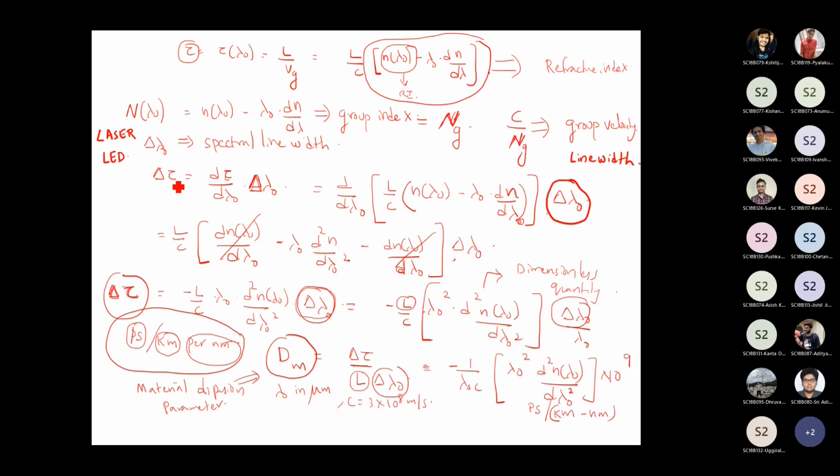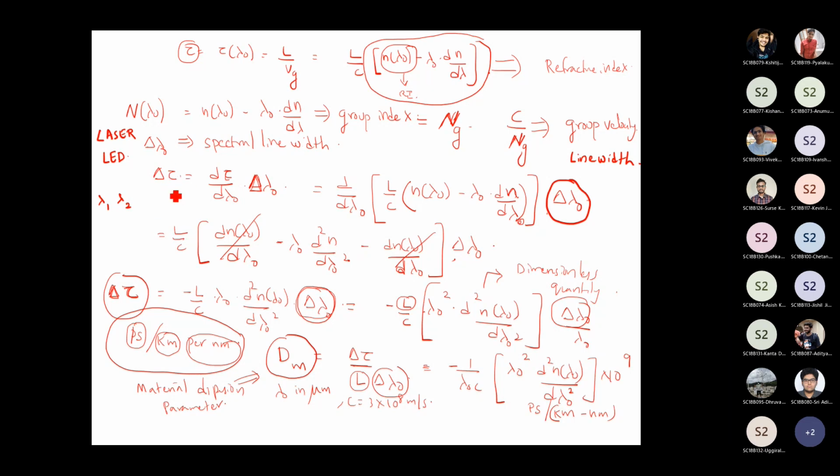Delta tau indicates the following. Let's say that you have one spectral component lambda 1 and the other spectral component lambda 2, and these are traveling through an optical fiber. They arrive at different time intervals. Their wavelengths are not going to change, but they arrive at different time intervals. So what is the difference, or the delay, in the arrival time? That delay is what is called delta tau.